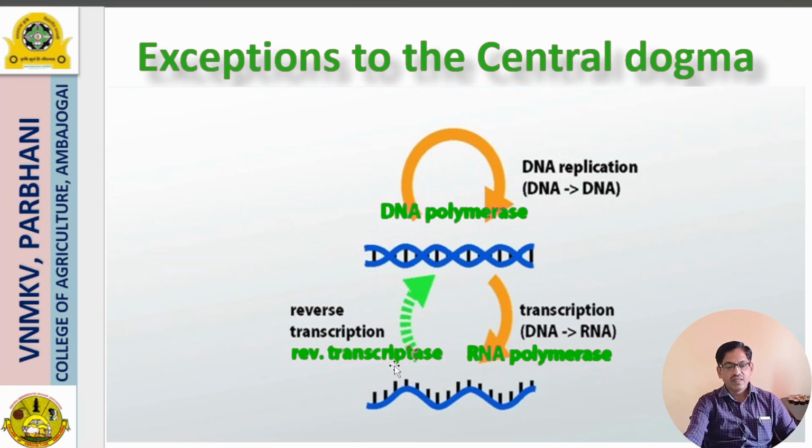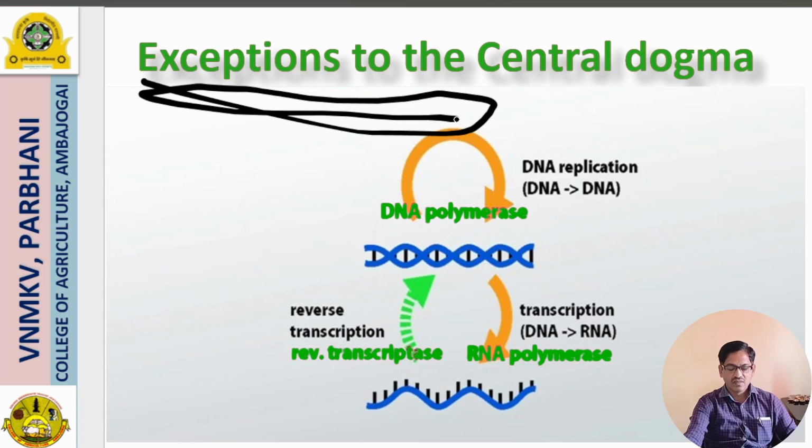And if one enzyme, reverse transcriptase, is available, DNA may be synthesized from mRNA. This is the exception to the central dogma. You can think about this. Some exceptions are also there in nature that we must discuss. The example is retroviruses like HIV.